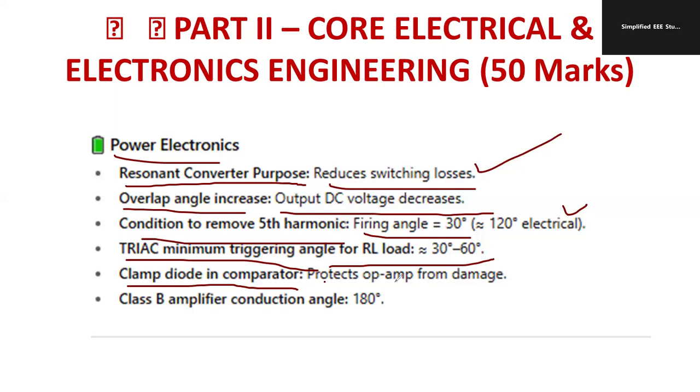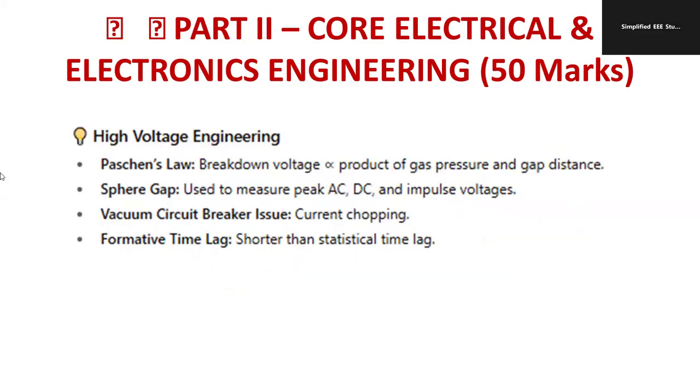Clamp diode in compensator protects the operational amplifier from damage. Class B amplifier, the conduction angle is equal to 180 degree. So class A, class B, class C, that is also very important because in most of the examinations we have seen those kinds of questions. Regarding the high voltage subject, it is typically for core electrical.